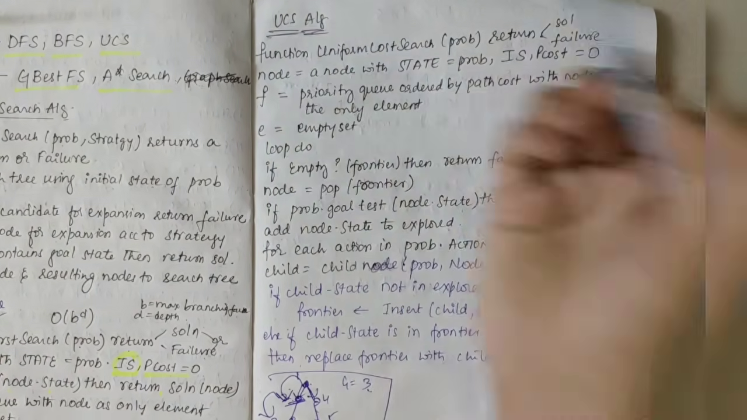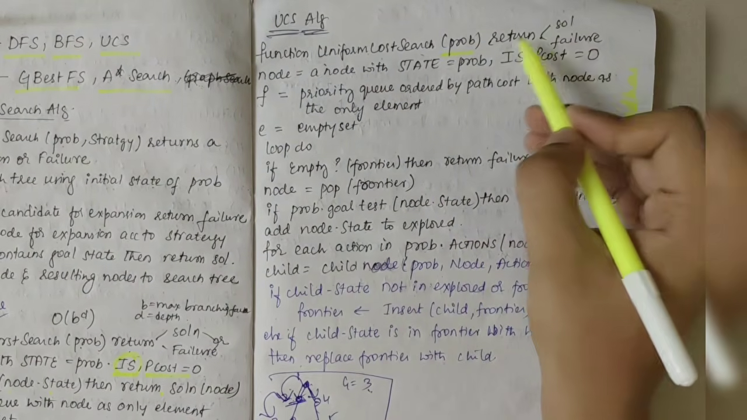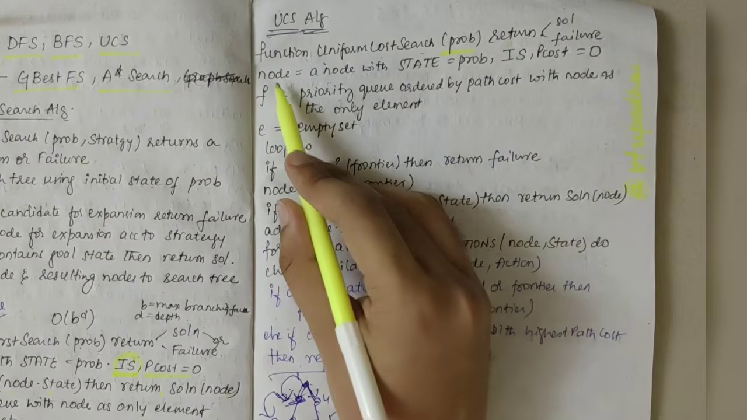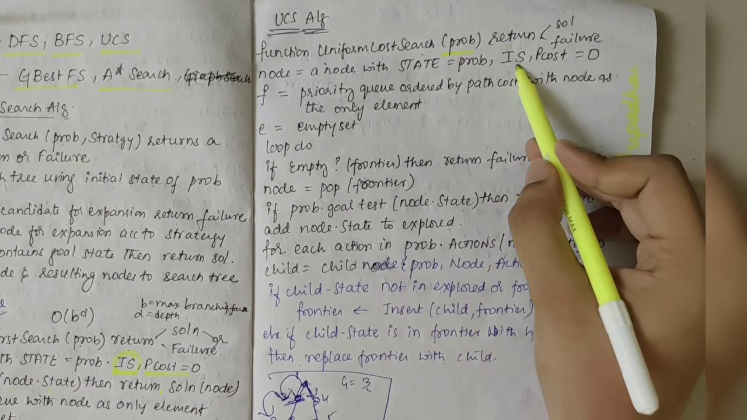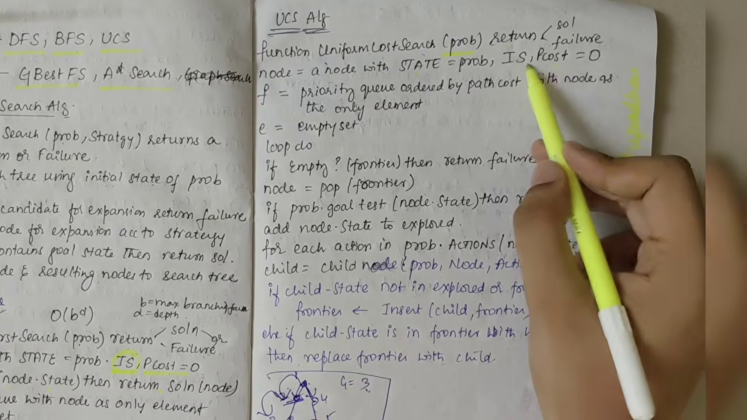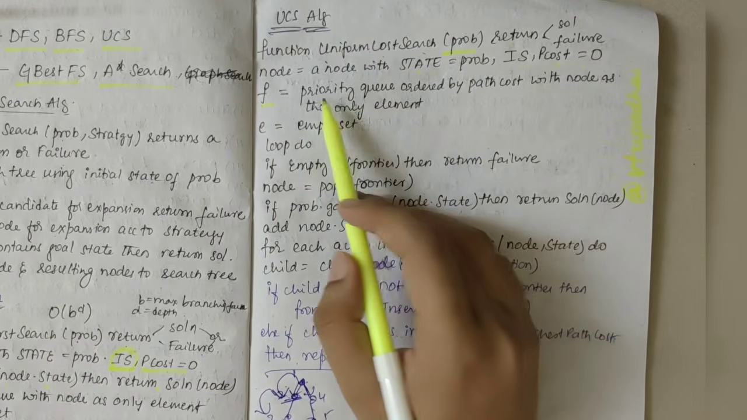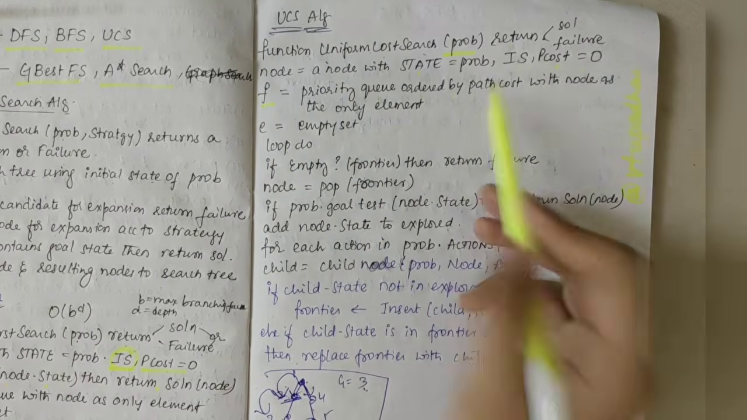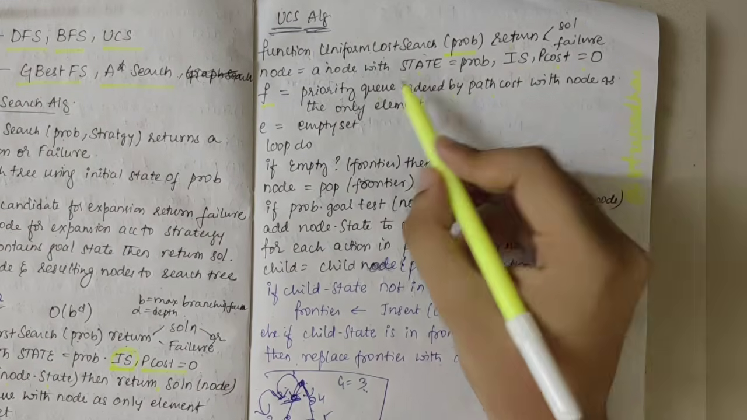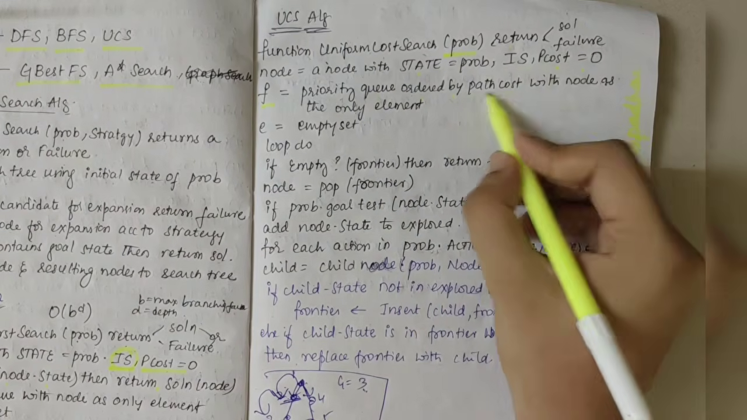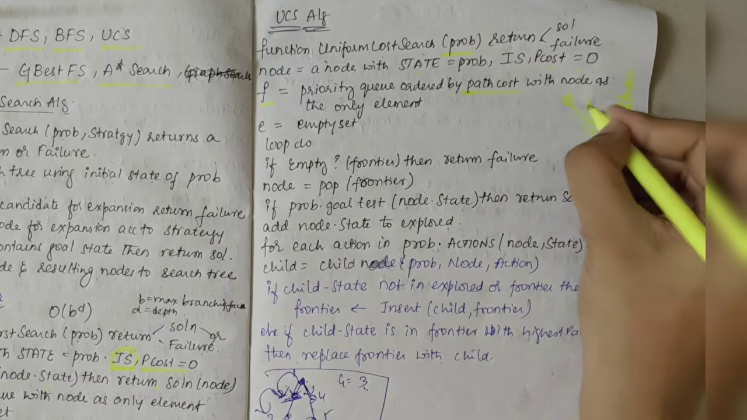Then we have the UCS algorithm, uniform cost search. Here also the problem is taken as input, and then we return either a solution or a failure. Initialize a node with the starting node, with the state as the problem's initial state, and the path cost is taken as 0. Firstly, we take the frontier, which is a priority queue ordered by path cost. In BFS, we wrote it generally, but coming to the UCS algorithm, the path cost is specified for each node. To traverse from one node to another, the path cost would be specified.